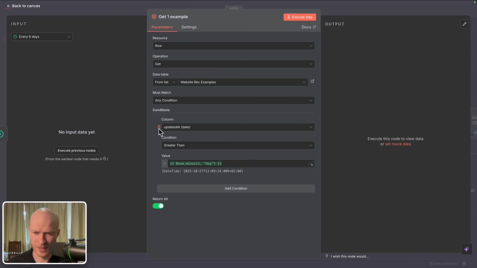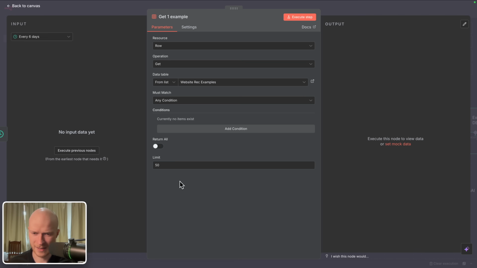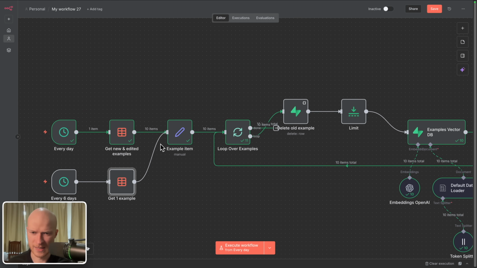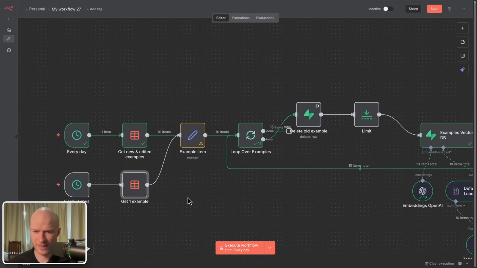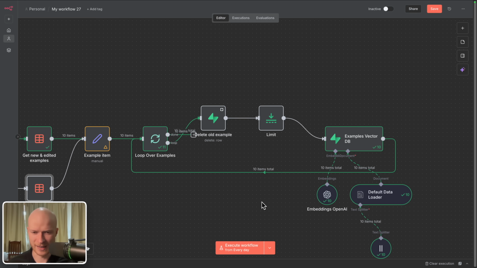So I delete all of these conditions here, deactivate return all and set the limit to 1. And then I connect this to this example item. And this means every 6 days, this automation will now pull out a single example and save it into the vector database so that at least once a week we have a small mini operation and then your vector database will not be automatically deactivated.